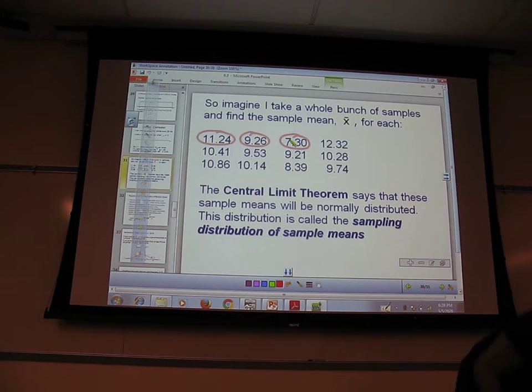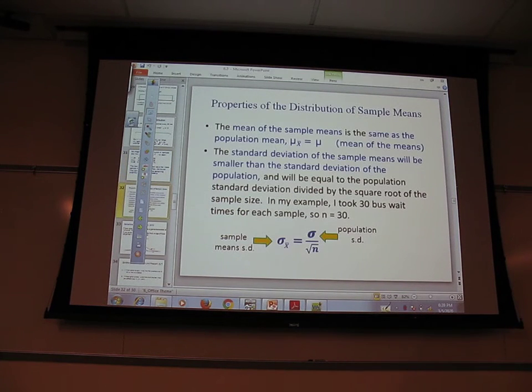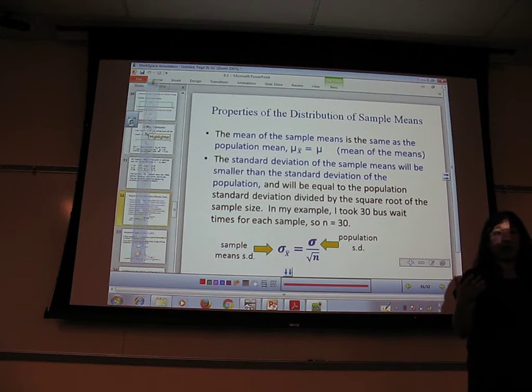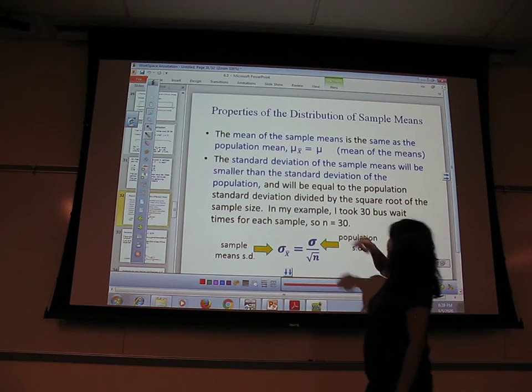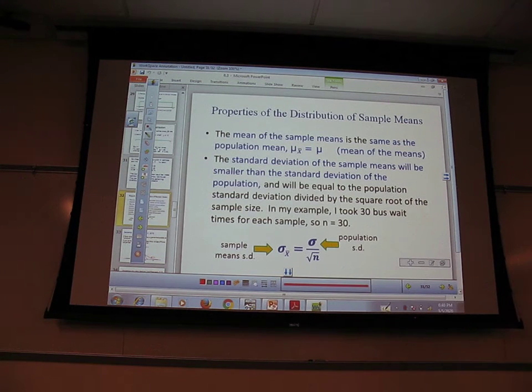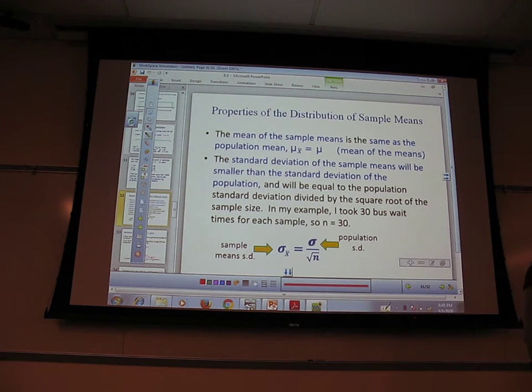We'll talk about why it's useful in a little bit, but let's talk about some of the details first. First of all, properties. Obviously, the average of those should be 10, right? What we expect to get. We're all on board with that, right? So the mean of the means, it's kind of hard to wrap your head around these because they're means. My friends and I in grad school would say, oh yeah, the mean of the means, because that helped us realize there's another layer in there. The mean of the means is just the regular mean. So in our last case, it'd just be 10 minutes.